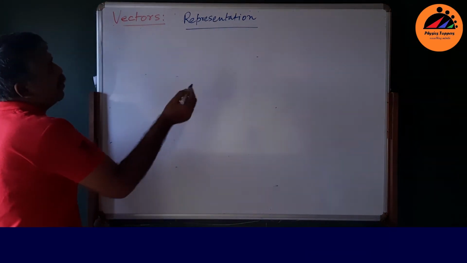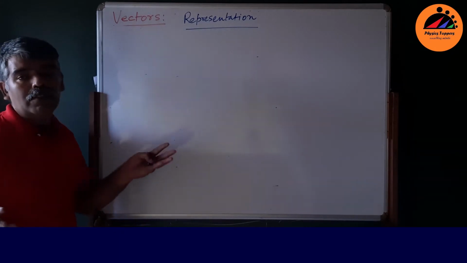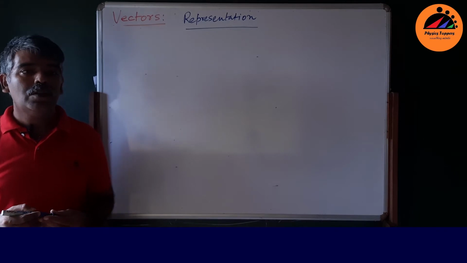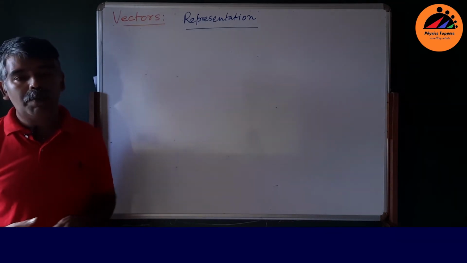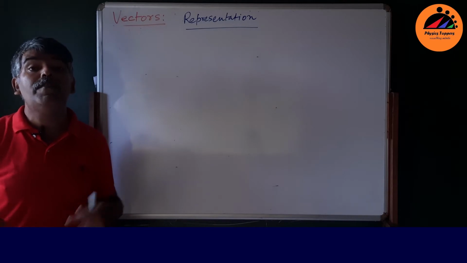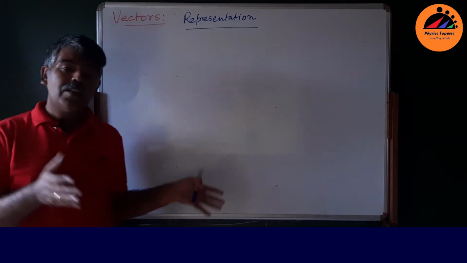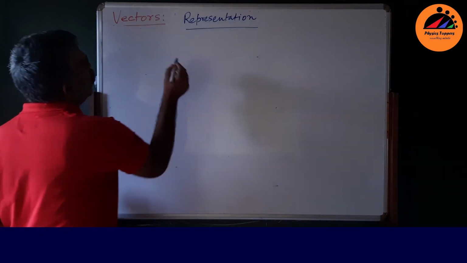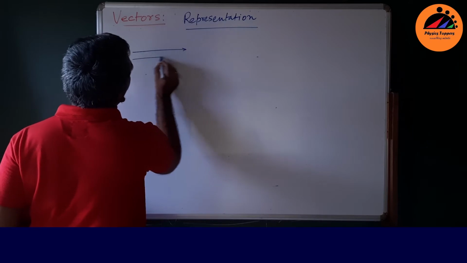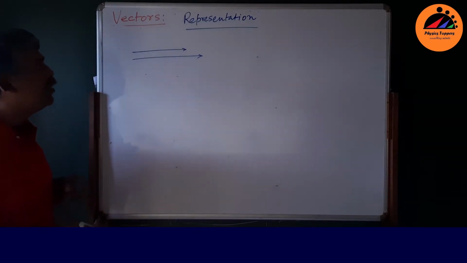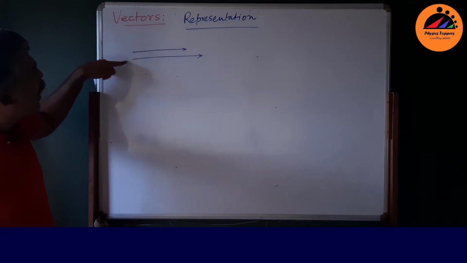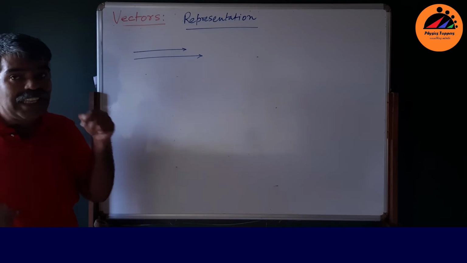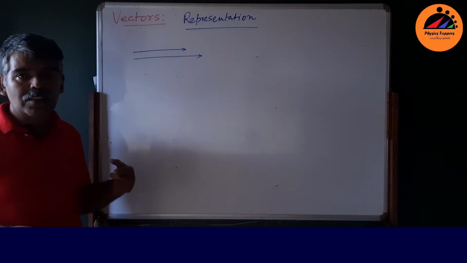Representation means, for example, suppose you are moving very fast in a particular direction, and another person is moving faster than you. Suppose two runners are moving side by side. One is moving a little bit slower and the other a little bit faster. How do you differentiate? Both have the same direction, but one is moving faster than the other.